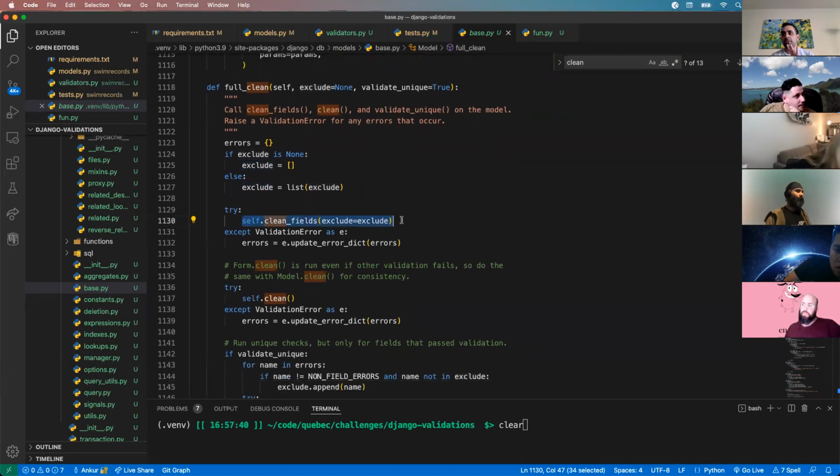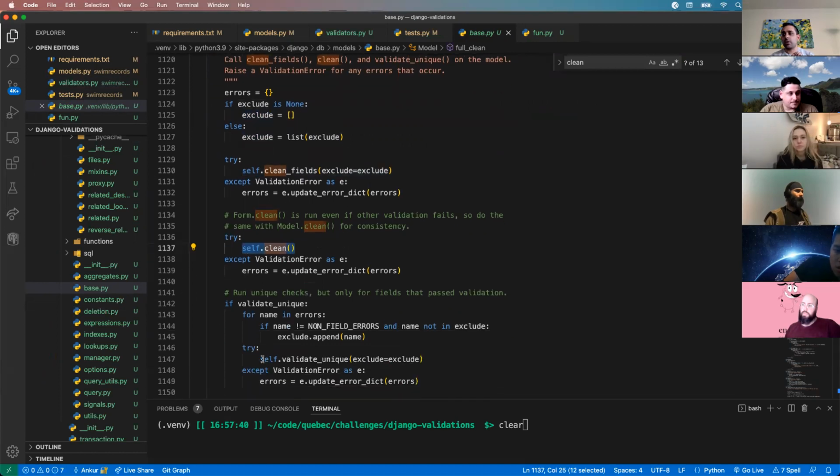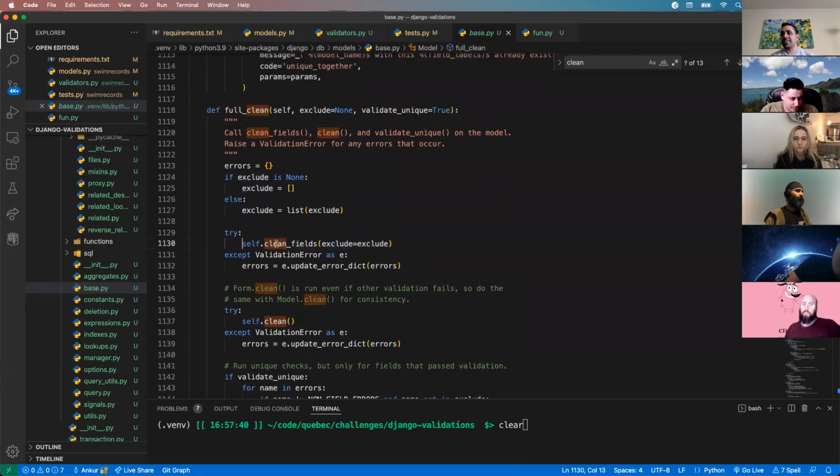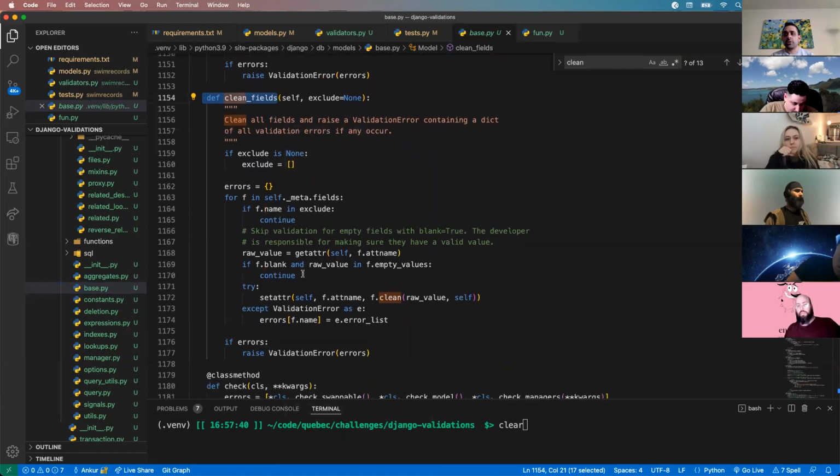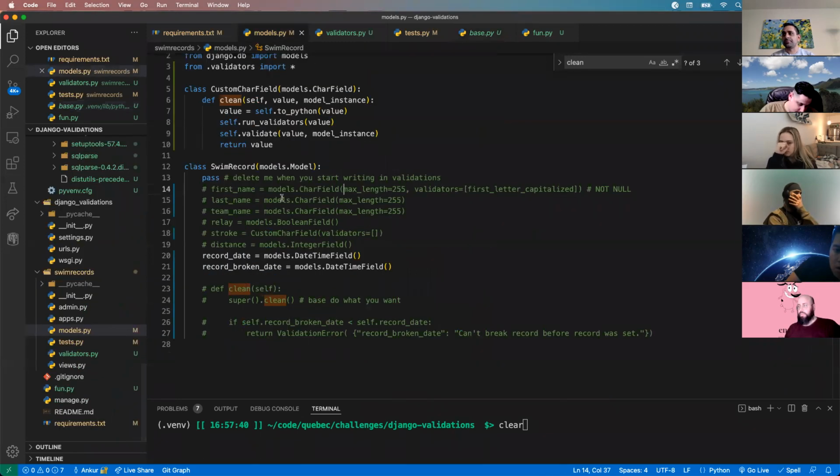There are three functions that full clean is calling: clean fields, clean, and validate unique. Validate unique is just for uniqueness, nothing too much to talk about there. But these two methods get called and certain things happen. What does clean fields actually do? We could dive into that and go to definition. This is the clean fields method, which is called from full clean. If you dig deep into the code, again, not always the easiest to read, one thing you will discover is that each field has a clean method. So f is a field, clean is a method on those fields, meaning if I look back at my models, this datetime field has a clean method and char field has a clean method.